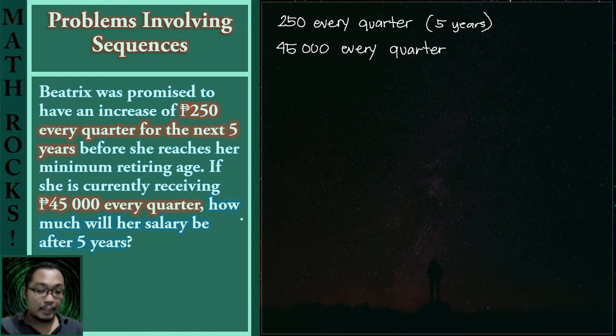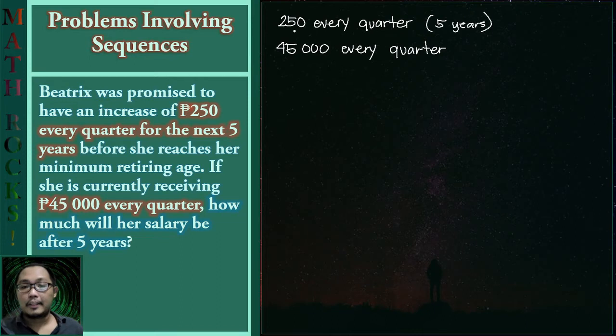But the question here actually asks how much will her salary be after 5 years? So salary comes every month, so we must carefully plan for our solution here. And for example, if we would like to convert this quantity per month, then what will happen to this salary of 45,000 every quarter?